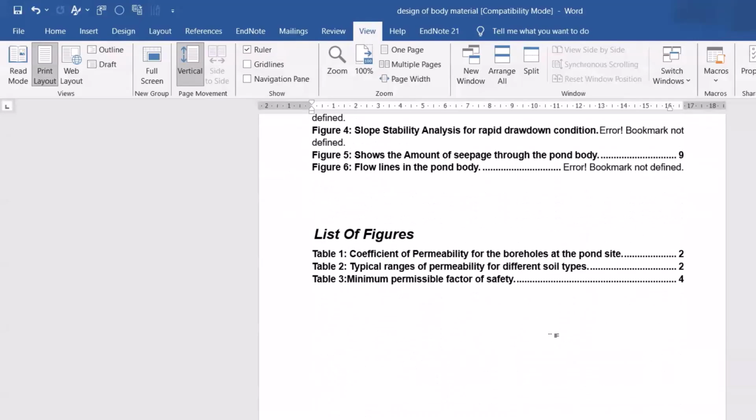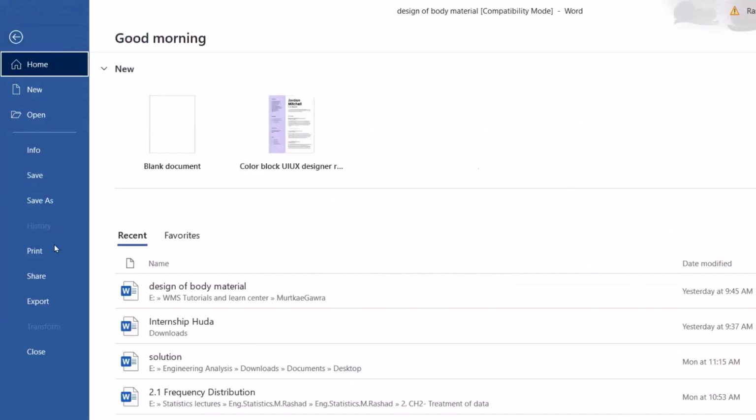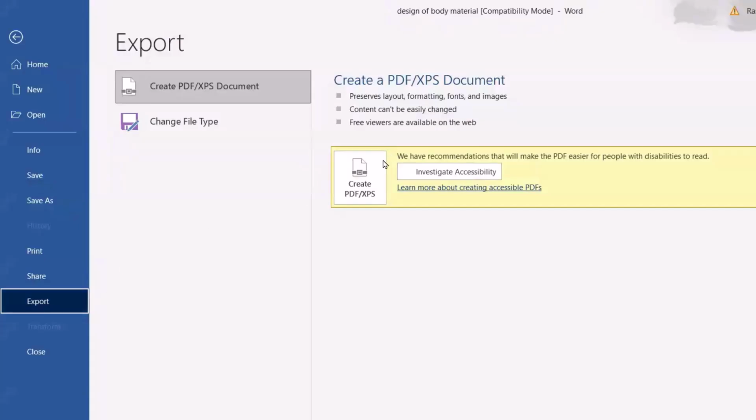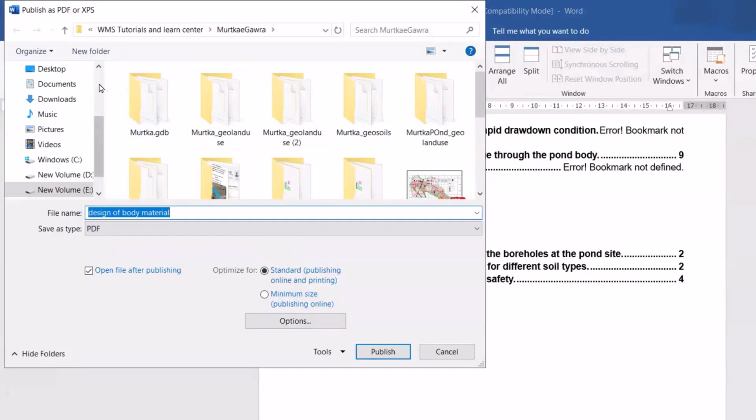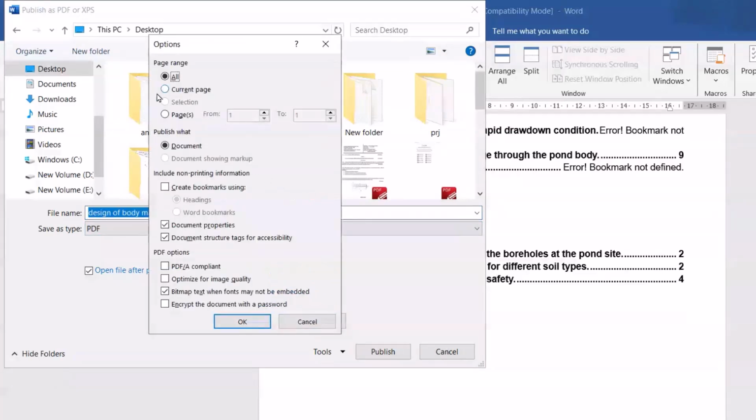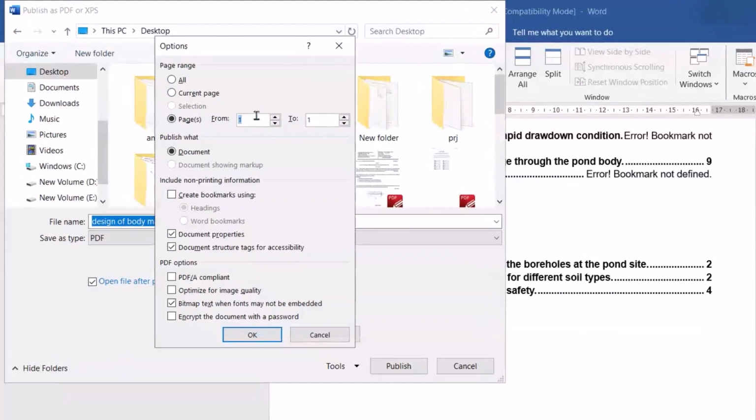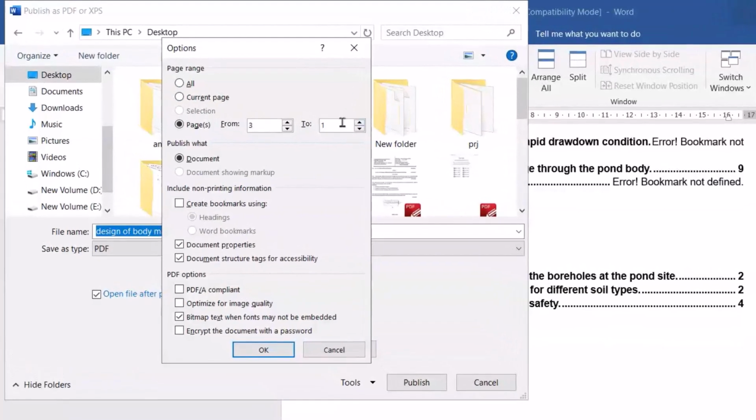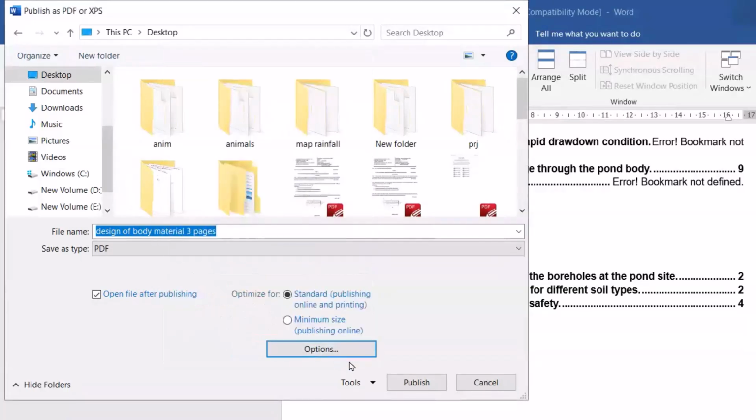Let's start. Just from File, here we have Export, Create PDFs. First, determine the location. For example, I save it on desktop, name it 3 pages. Okay. Options, just pages. For example, I want to save page 3 to page 6 as PDF. Just OK. Publish.